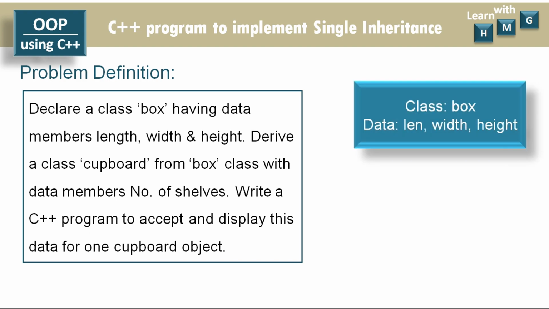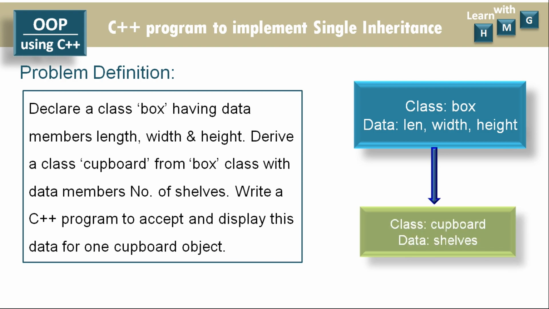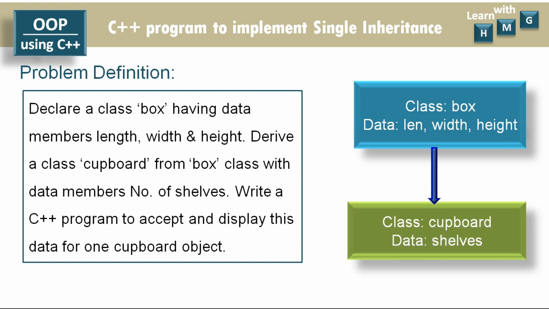So like this is your base class box, and from this base class box we are going to derive a new class. The name of the derived class is cupboard, and there is only one data member, that is shelves, the number of shelves. So here the cupboard class is derived from box class, and in this way this is an example of single inheritance. So let us write a C++ program in the next slide.